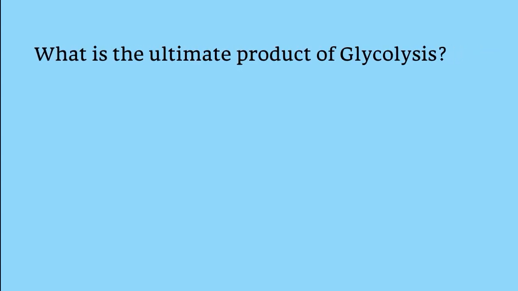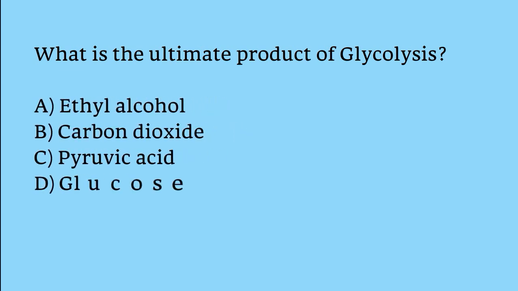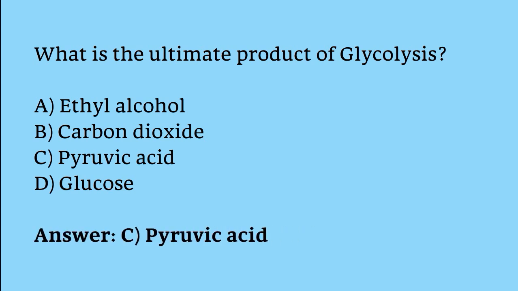What is the ultimate product of glycolysis? Ethyl alcohol, carbon dioxide, pyruvic acid, glucose. The correct answer is option C. Pyruvic acid is the ultimate product of glycolysis.